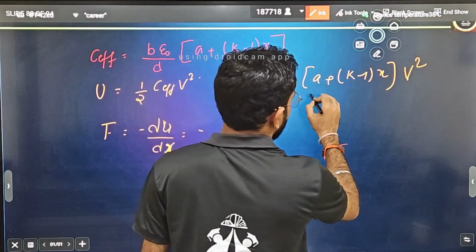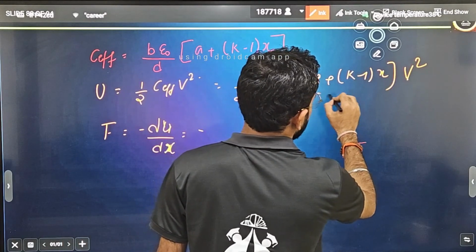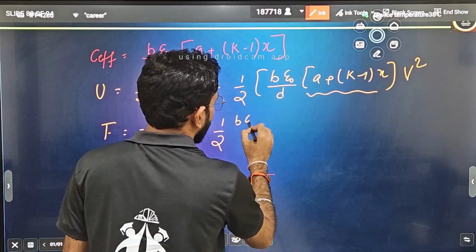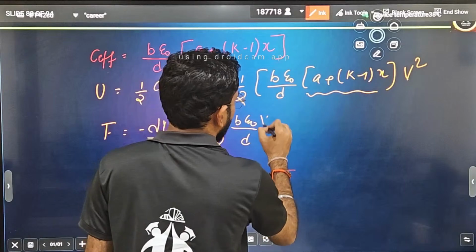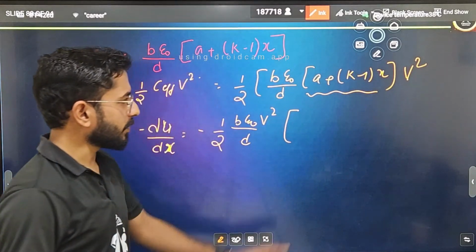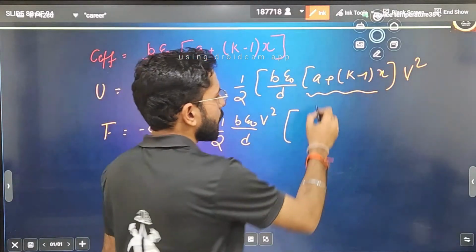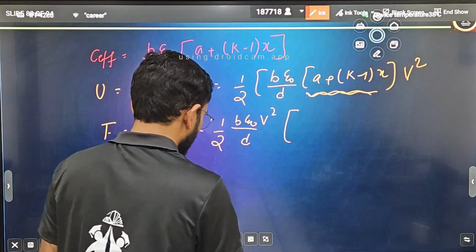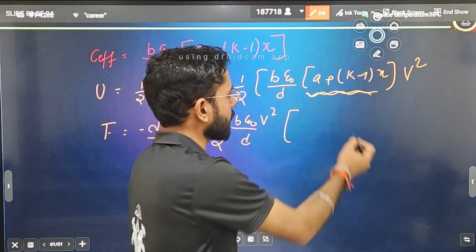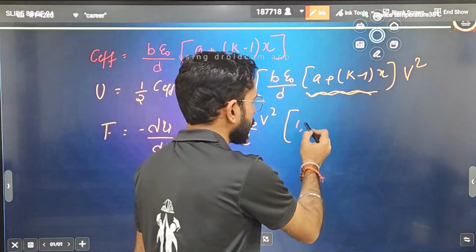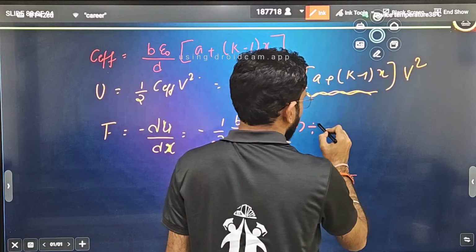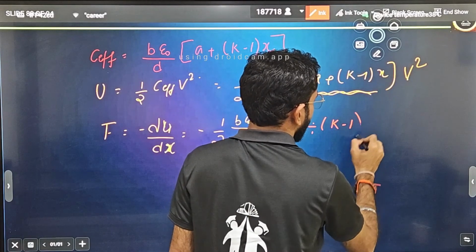Now tell me, differentiation of x. Rest of the things are constant, so take the constants out of the differentiation. You will write half B epsilon naught by D into V square as constant, that is out. Now here differentiation is only for this much of the term, because I hope that you know about basic differentiation, only the x term is here. What is the differentiation of A? It will be nothing but equal to 0. Plus what is the differentiation of x? It is going to be 1, and here it is constant multiplied, that means here in the bracket it will be K minus 1.